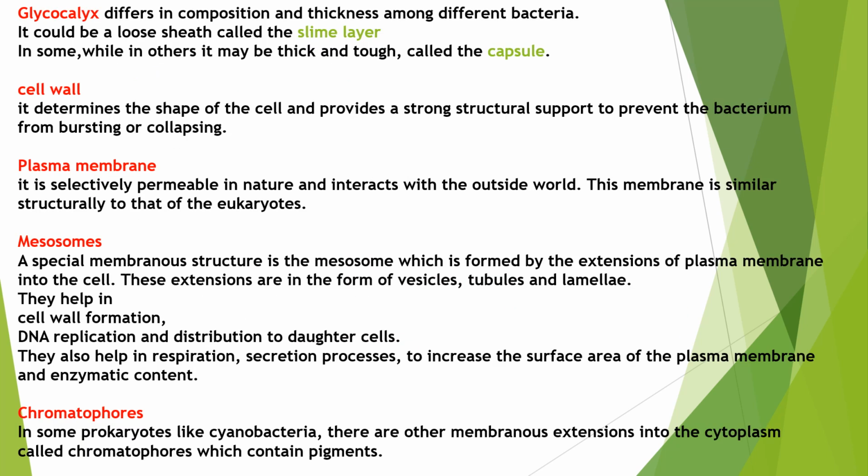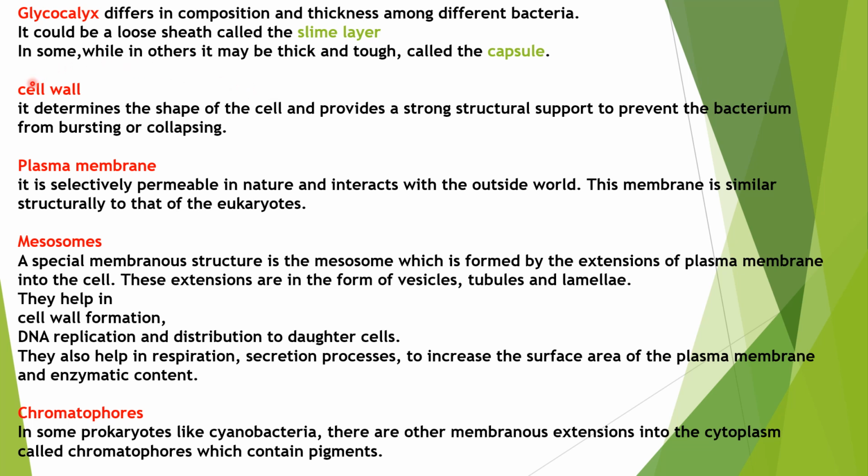Okay. Actually, this glycocalyx in some cases exists as a loose sheet. Then we call it a slime layer. In some cases, it can exist as a thick and tough sheet. Then we call it a capsule. Okay. Remember this point. It is very important. Glycocalyx, if it is loose, then we call it a slime layer. If it is thick and tough, then we call it a capsule.